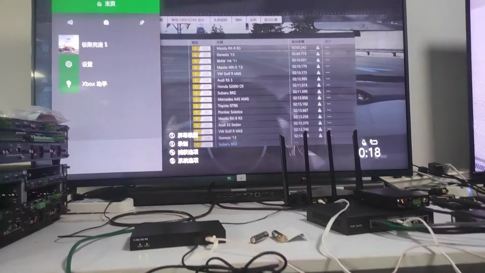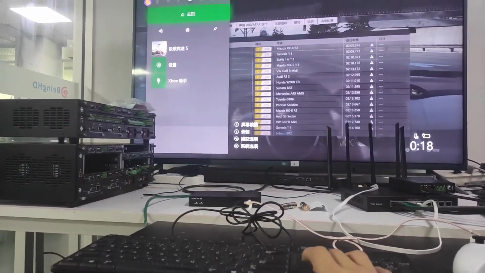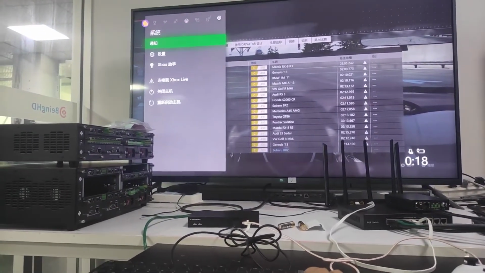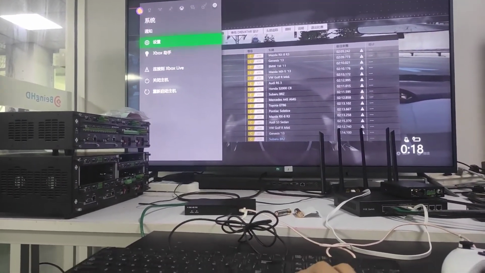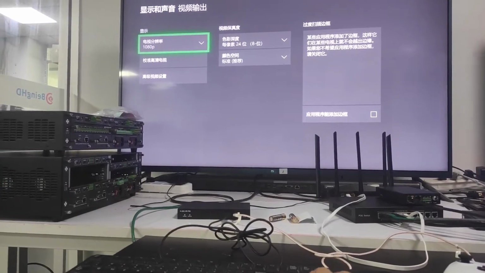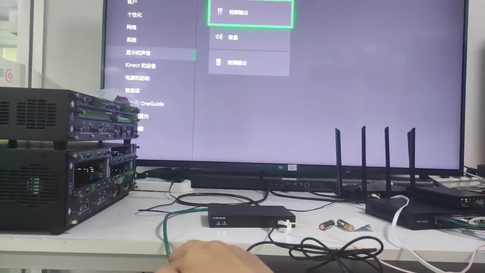We can change the resolutions, or we can just press the ESC to go back.